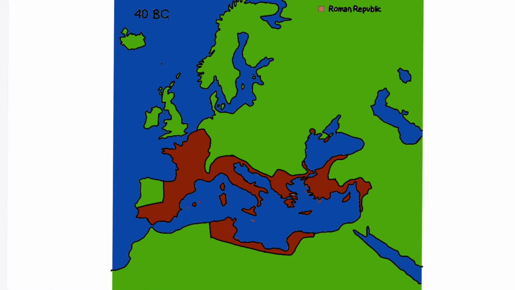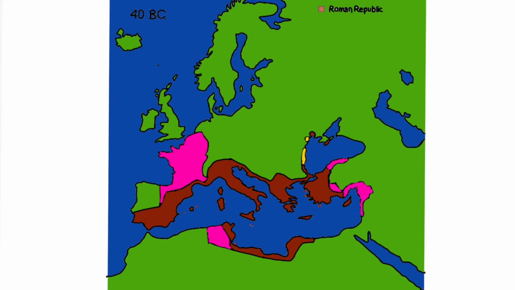By 40 BC, Caesar had been assassinated, and the Republic was basically an empire at this point. The Romans had, thanks to Caesar, taken much of modern-day France. There was also minor expansion in Turkey and in Israel and Syria. There were also some minor expansions in Africa and Spain. Rome, however, lost the land they had taken on the Black Sea.